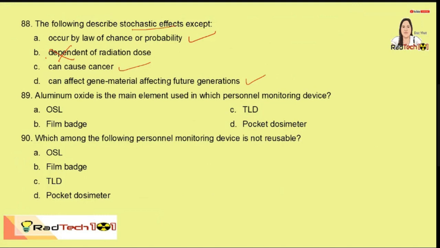So aluminum oxide is the main element of OSL. So TLD, lithium fluoride. Which of the following personal monitoring devices is not reusable? That is film badge. Once it has been used, it is processed by PNRI. In the Philippines, PNRI controls our film badges, and they are also the main supplier. So it can no longer be used, and they will just send a new film badge again. PNRI stands for Philippine Nuclear Research Institute.